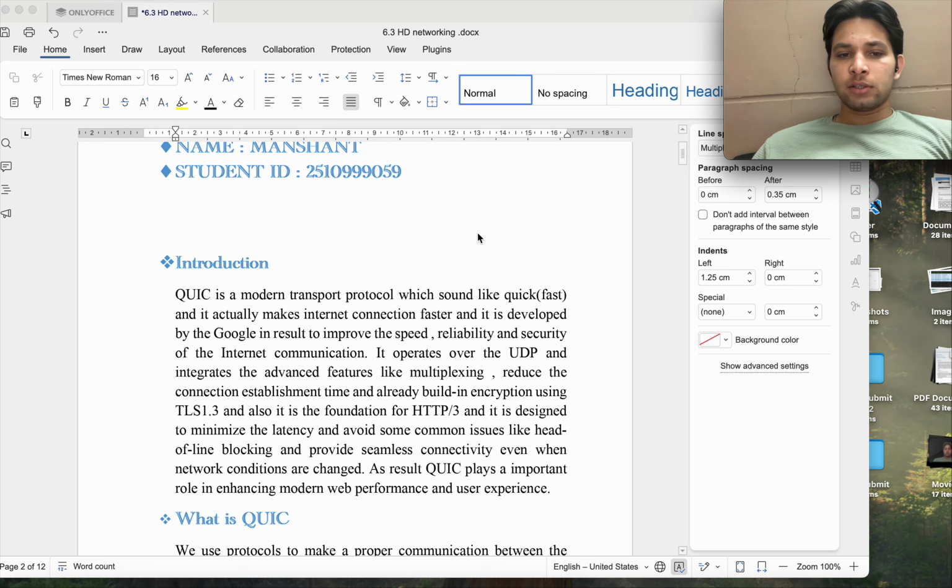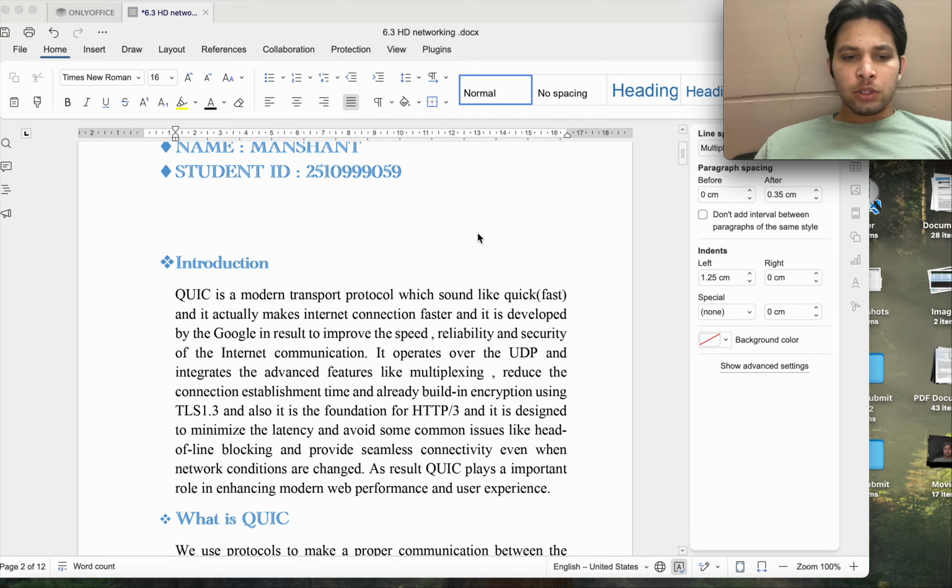So today I'm going to discuss my HD task. This is basically about the QUIC protocol. It is a modern transport protocol which is developed to overcome the limitations of TCP. Okay, so as it sounds, quick means faster. It actually makes the internet connection faster, and it is developed by Google to improve the speed, reliability and security of the internet connection.